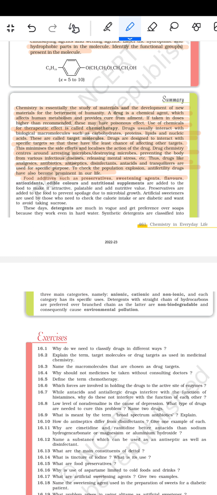Food additives such as preservatives, sweetening agents, flavors, antioxidants, edible colors, and nutritional supplements are added to the food to make it attractive, palatable, and add nutritive value. Preservatives are added to the food to prevent the spoilage due to microbial growth. Artificial sweeteners are used by those who need to check the calorie intake or are diabetic and want to avoid taking sucrose. These days detergents are much in vogue and get preference over the soap because they work even in hard water. Synthetic detergents are classified into three main categories, namely anionic, cationic, and non-ionic, and each category has its specific use. Detergents with a straight chain of the hydrocarbon are preferred over the branched chain, as the latter are non-biodegradable and consequently cause environmental pollution.